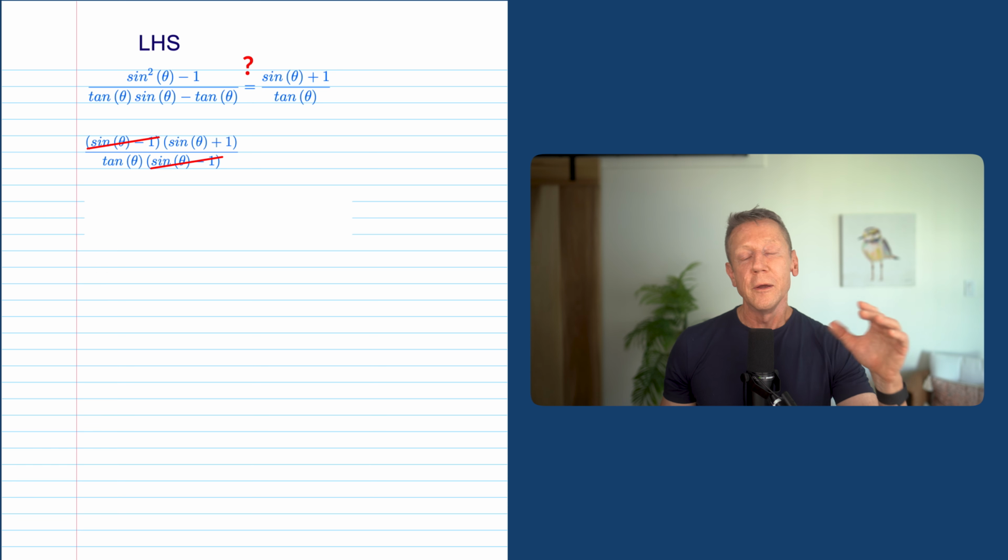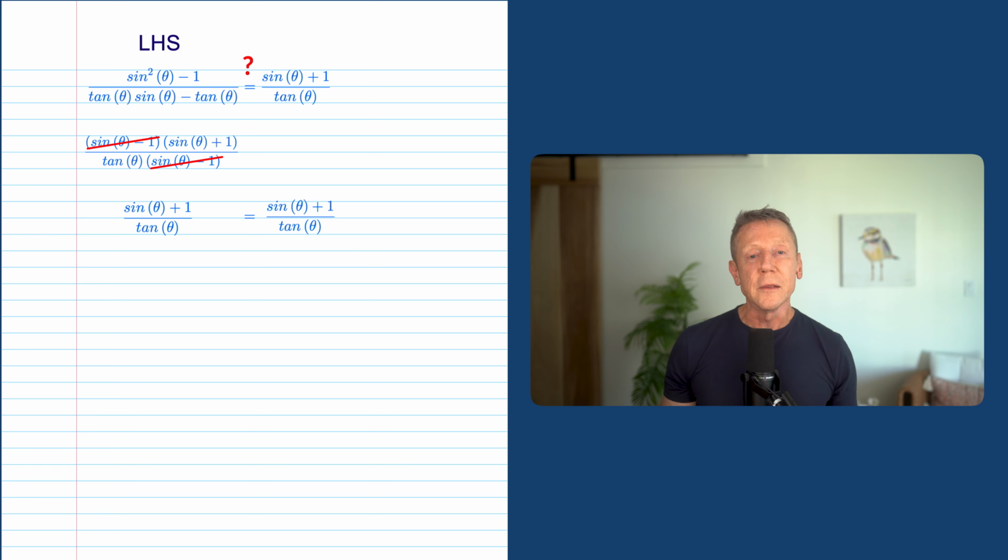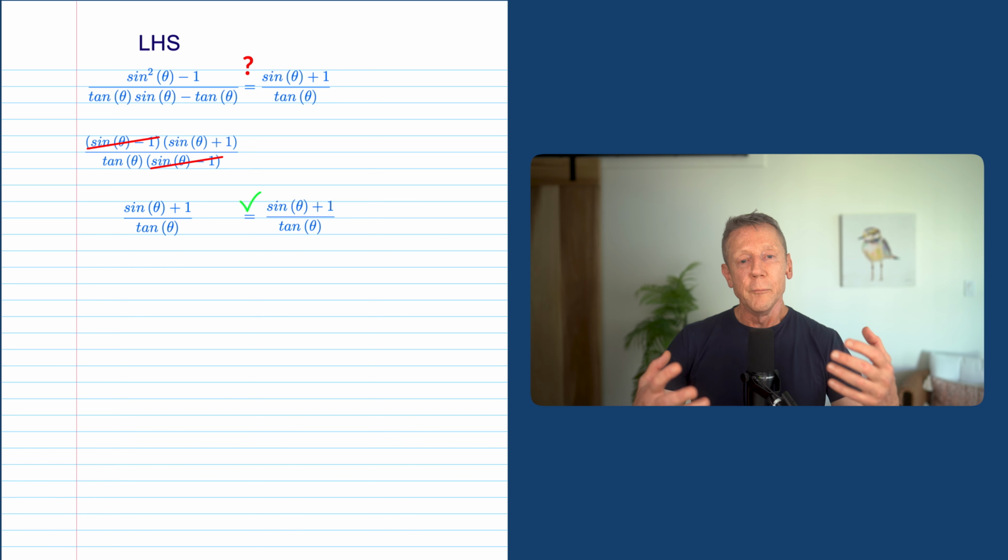Really, it's one step. The first step: factor numerator, factor denominator, cancel. The second line down, all I did was write the cleaned up results, and I validated it by saying that, yes, it's equal to the other side. So really, it took one step. It wasn't that hard to do. And I did it by not applying the strategies you see everywhere. I did not use Pythagorean identities. I did not switch over to sine and cosine.